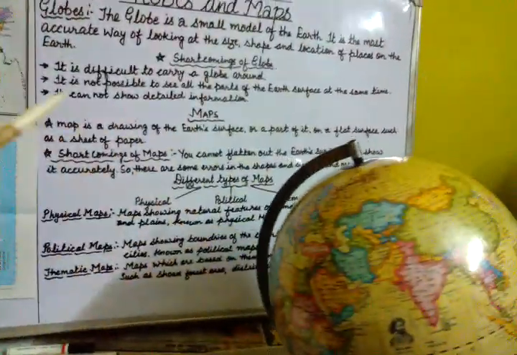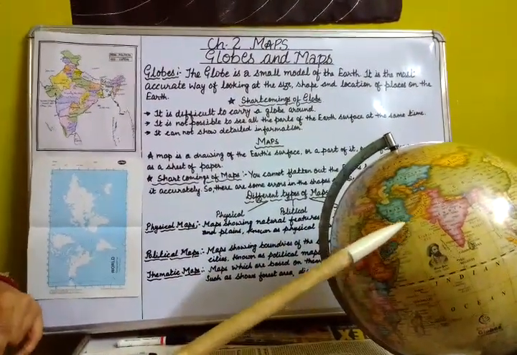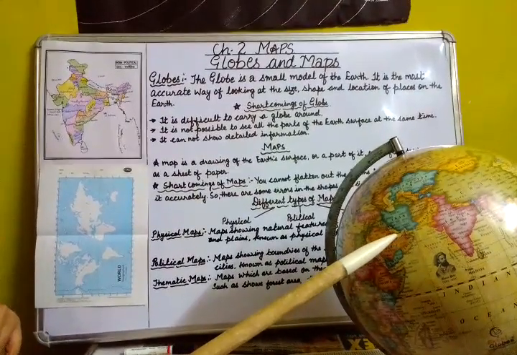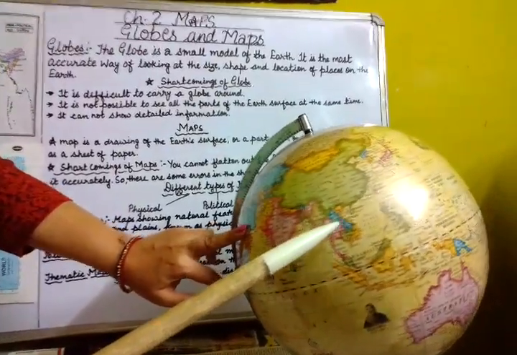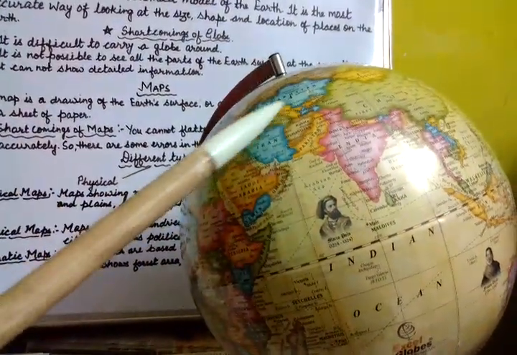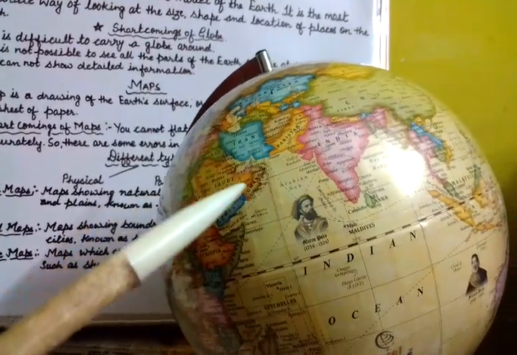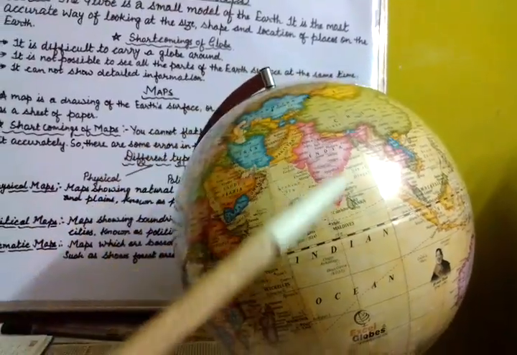Today, students will start studying Chapter 2, Maps, and the subtopic is Globes and Maps. Here you can see a map. As you have already studied about the globe, the globe is a small model of the earth. It is the most accurate way of looking at the size, shape, and location of places. Here we can see all the countries in the world and the location of oceans and seas.